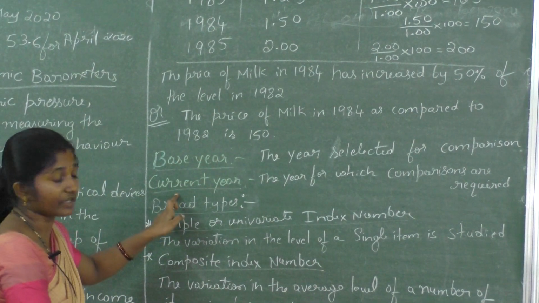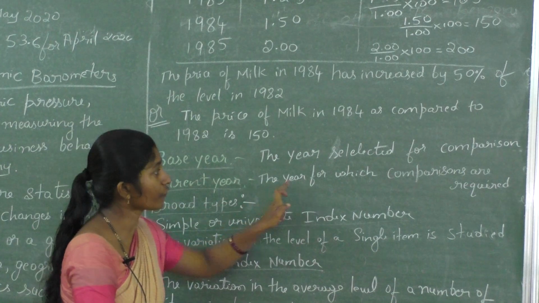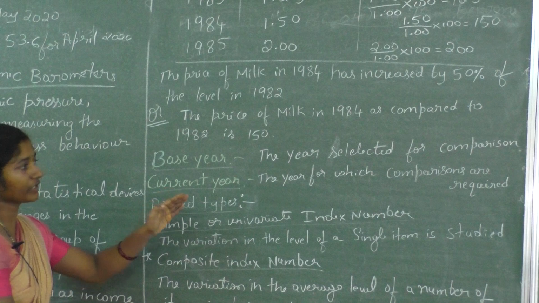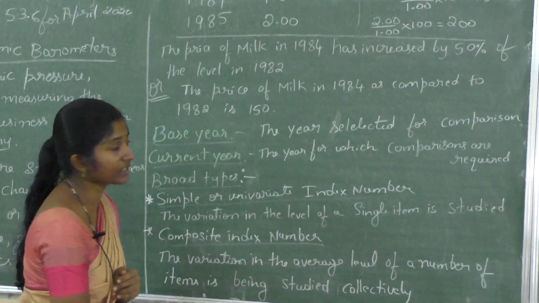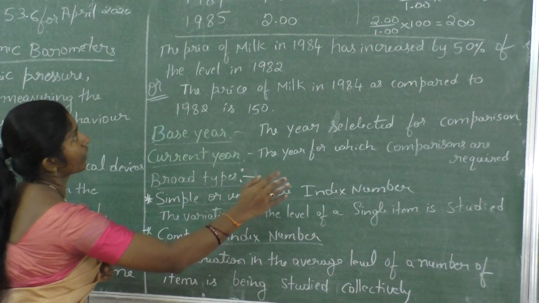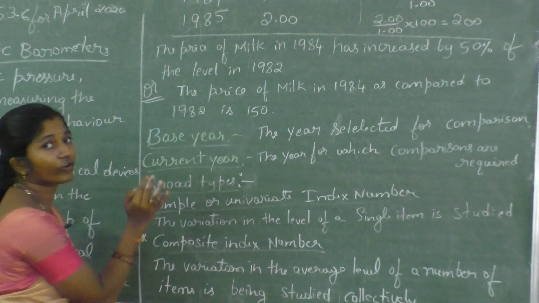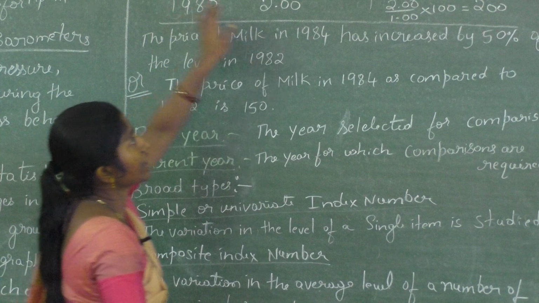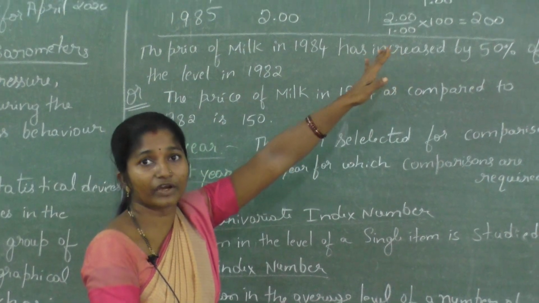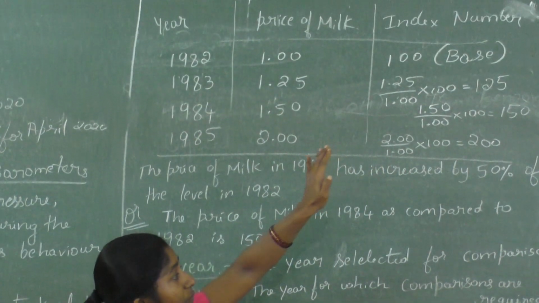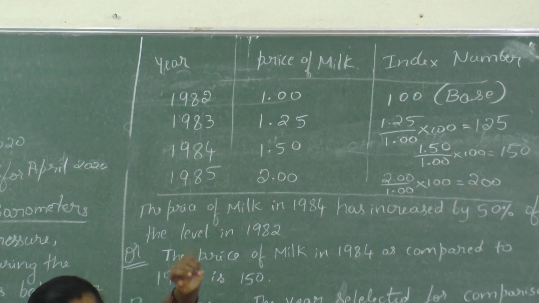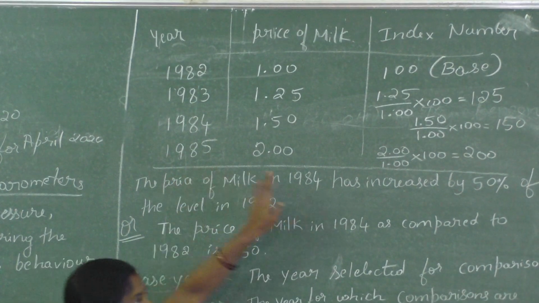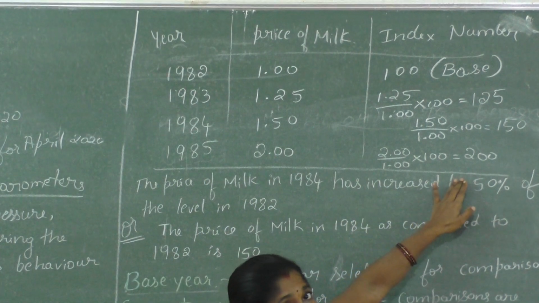Next, current year. Current year is the year for which comparisons are required. Comparisons are required means here 1984 is the current year. At that time it is 150, the price compared to 1982. If you take 1985 as the current year, here our answer is 200.